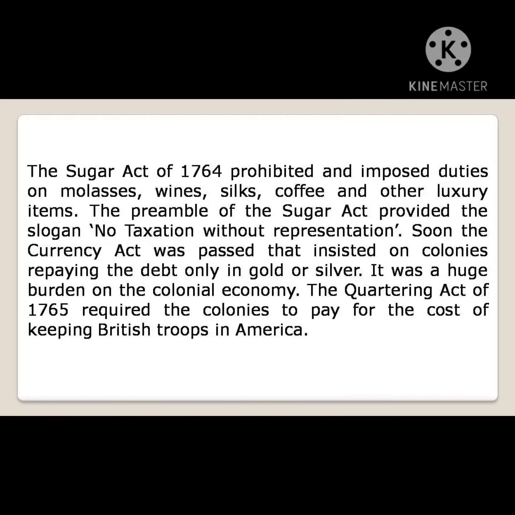It was a huge burden on the colonial economy and very difficult for the people. The Quartering Act of 1765 required the colonies to pay for the cost of keeping British troops in America. They brought the Quartering Act in 1765, and they wanted the colonies to pay the cost of keeping British forces in America.